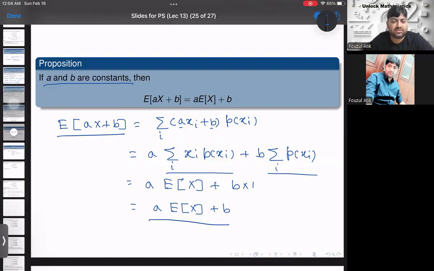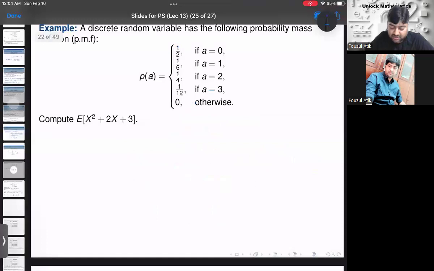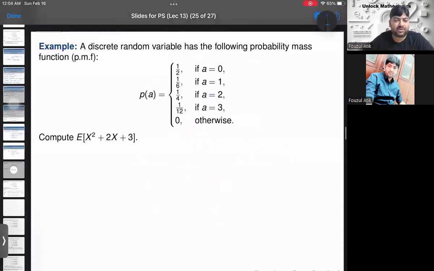Right? So it is a kind of linear type. If you add two random variables, we can have their expectation, just you can divide it in this way, right? So this proof we have already discussed. Now let us do one example.